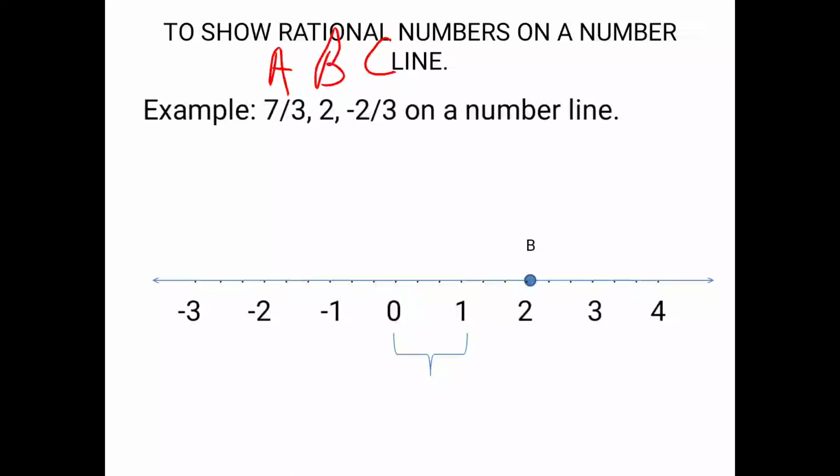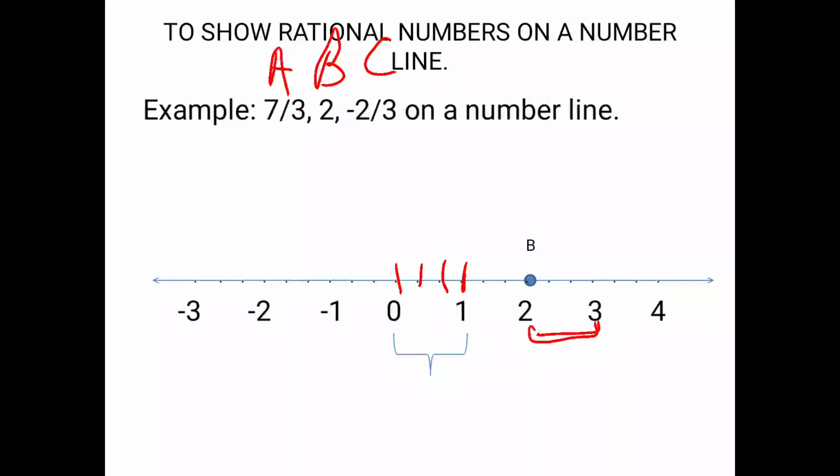See, this is 0, this is the first point, second point, and this point we are going to count as the third point. Between 2 and 3, this segment, this part is called a unit.